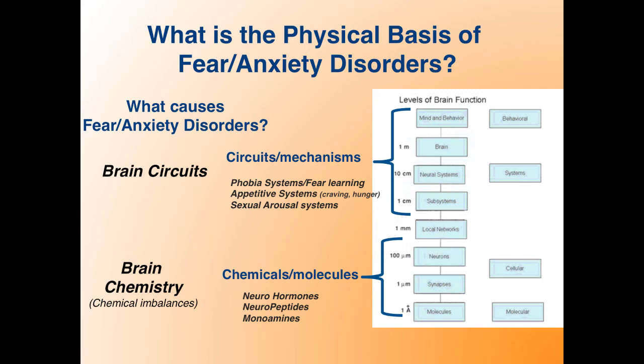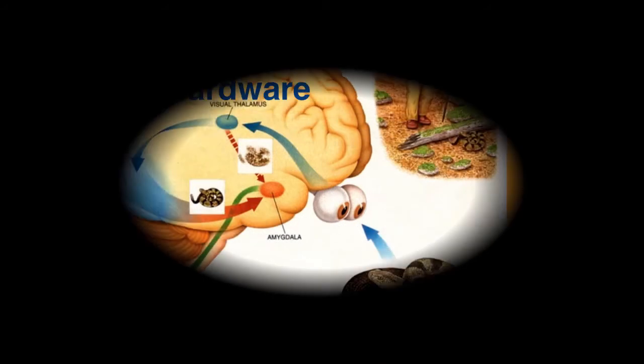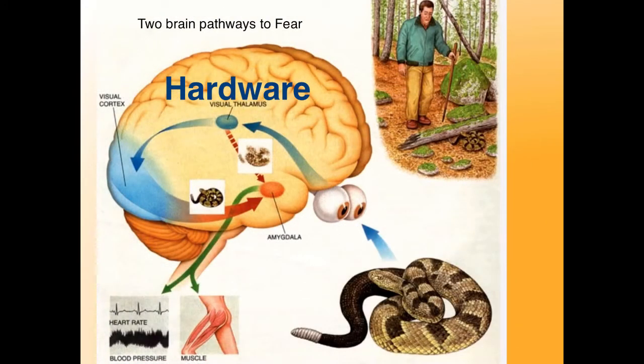We'll first take a quick look at some of the brain circuitry underlying fear. Neuroscientist Joseph LeDoux argues that there are 2 brain pathways to fear. One direct route goes from the thalamus to the amygdala to produce an emotional response. Another, more indirect route passes through the neocortex and the hippocampus before producing an emotional response. According to LeDoux, the advantage of having a direct and indirect pathway to the amygdala is flexibility in responses. When danger is perceived, the fast and direct pathway is useful because it saves time. The longer pathway is useful because it allows for a more thorough evaluation of a situation that can help people to avoid inappropriate responses to certain situations.